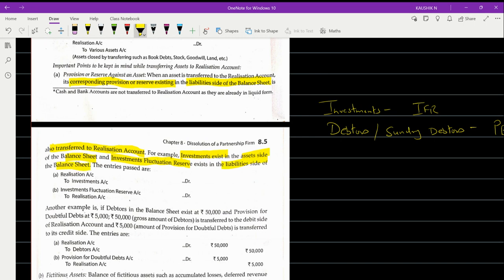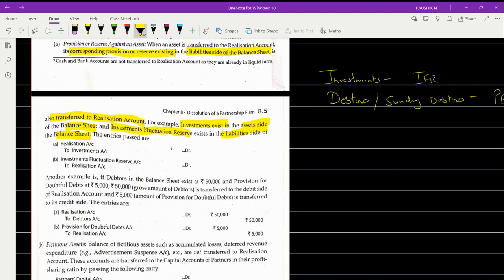So entry will be realization account debited to investment, this is for the asset transfer, and for the liability, investment fluctuation reserve to realization account. Same as the case in the debtors. In debtors, the provision for bad and doubtful debts will be appearing on the asset side itself. It won't be appearing on the liability side.